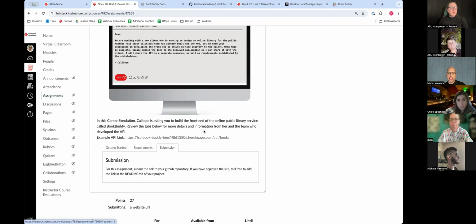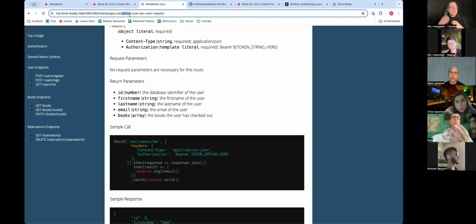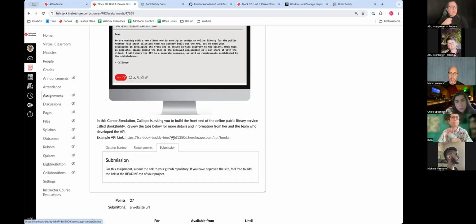Because they didn't have an actual link to the API like they did for Puppy Bowl. So I added this. Basically, the API is instead of /docs up here is /API and the rest. But I made it easier and I just put the link in like the sample call for /books. Does that make sense?